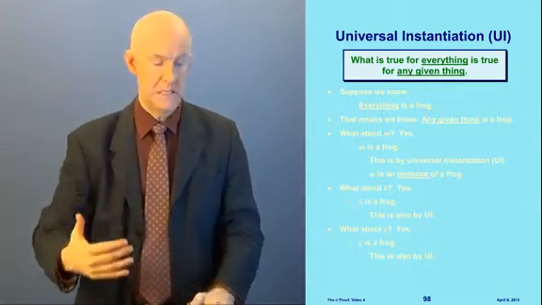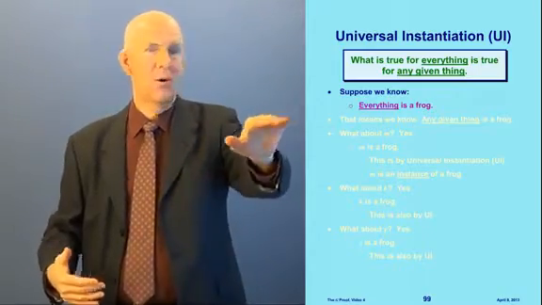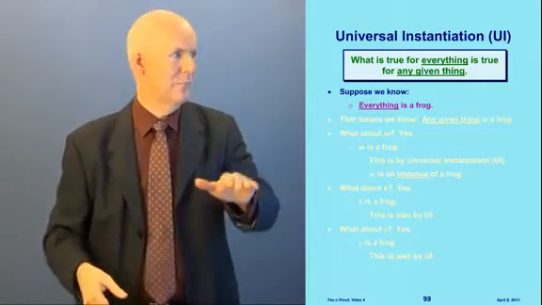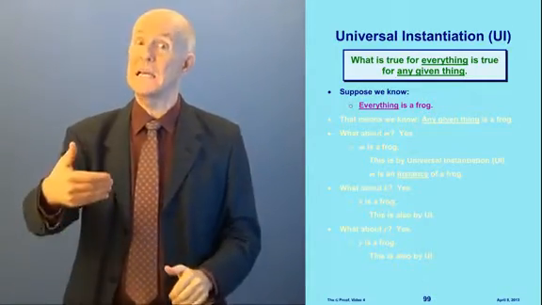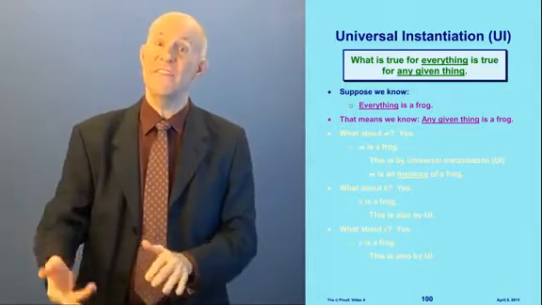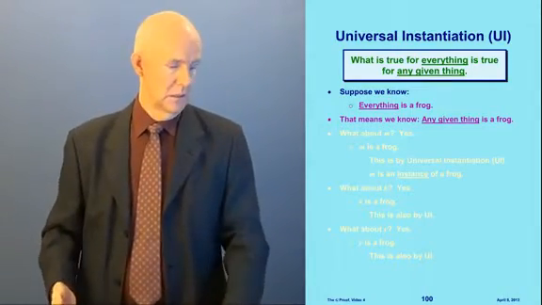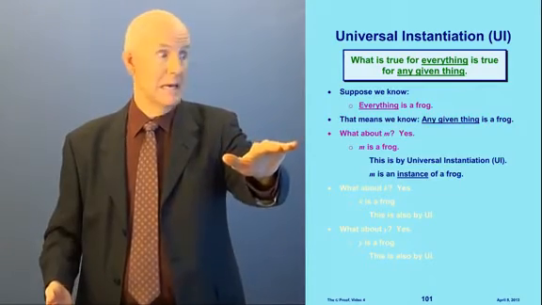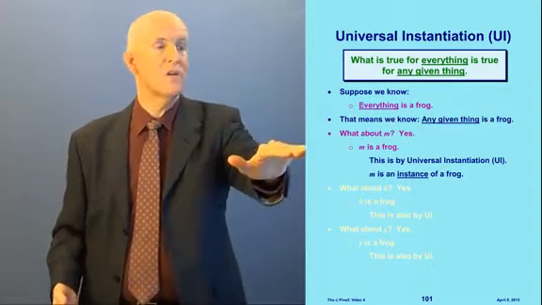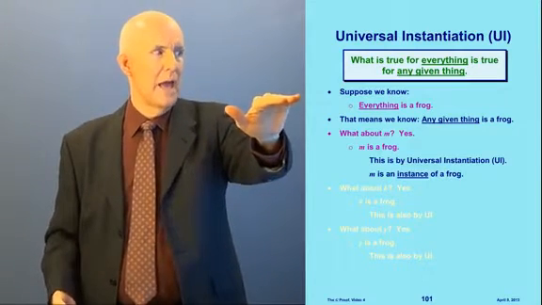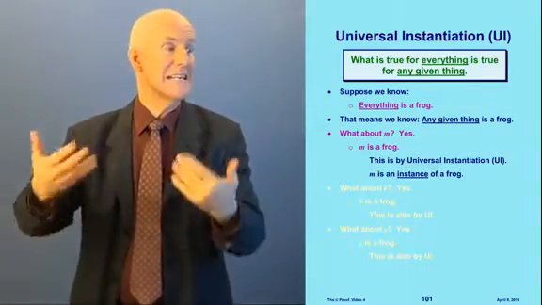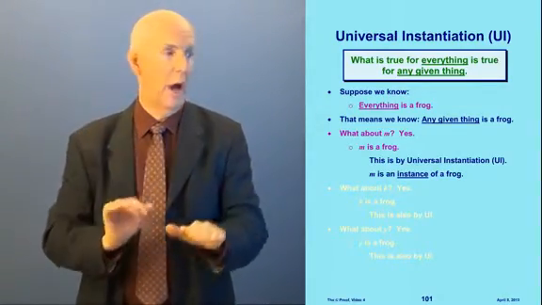Let me explain this. Suppose we know, hypothetically, everything is a frog. Obviously this isn't true, it's just a fun example. Supposing we know that everything is a frog, well, that means that we know that any given thing is a frog, right? Now, what about M? Yes, M is a frog. If everything is a frog, then M is definitely a frog. How do we know that, going from everything is a frog to M is a frog? This is by universal instantiation, which is UI.